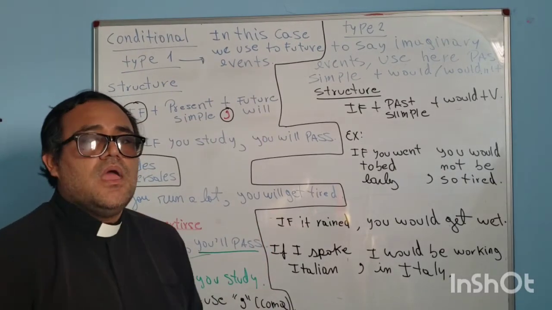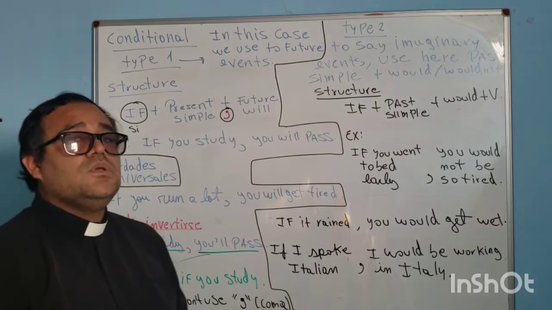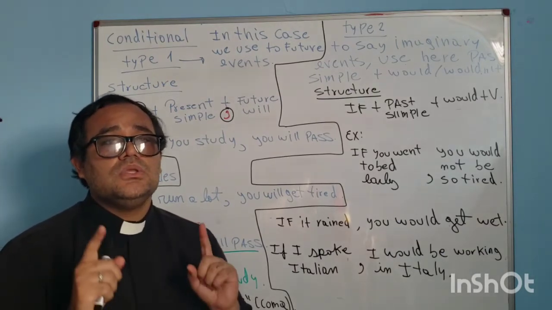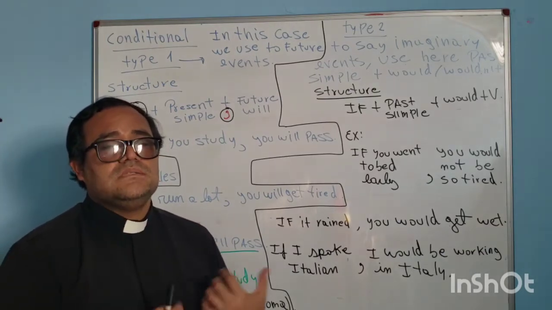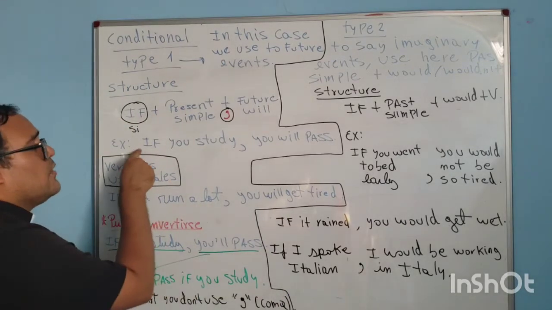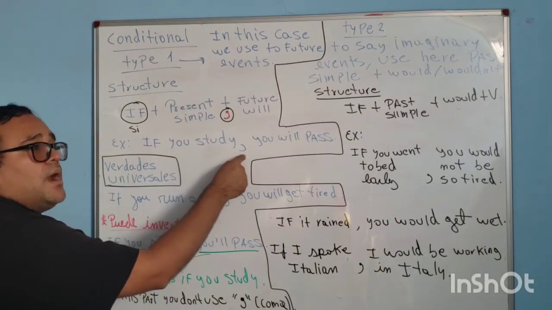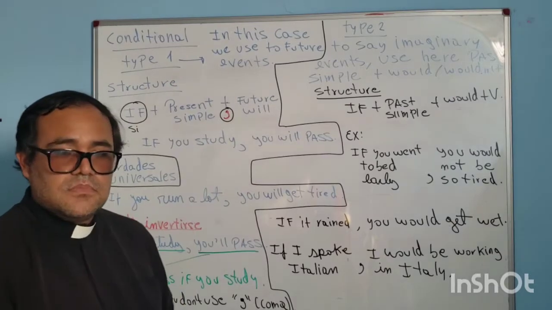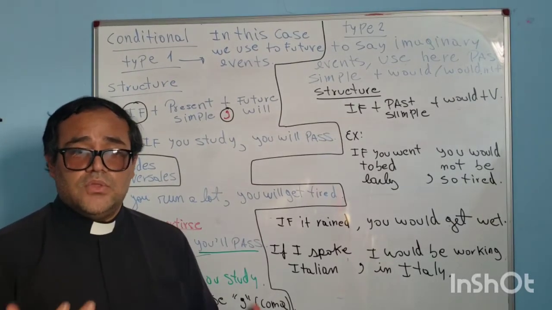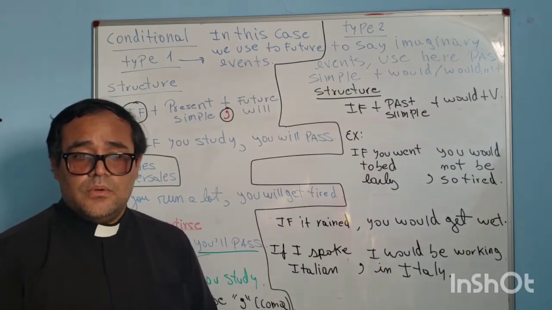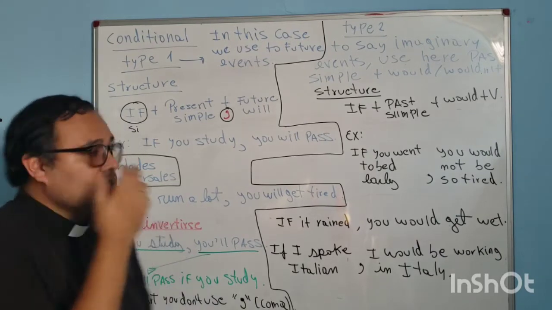For example, a future event. If you study, comma, you will pass. Is it real, true? It's true, yes. It's real.